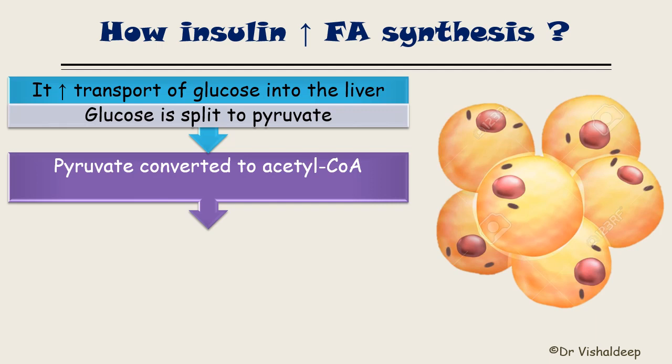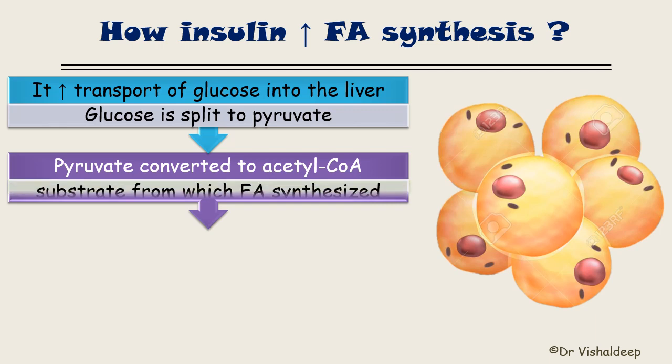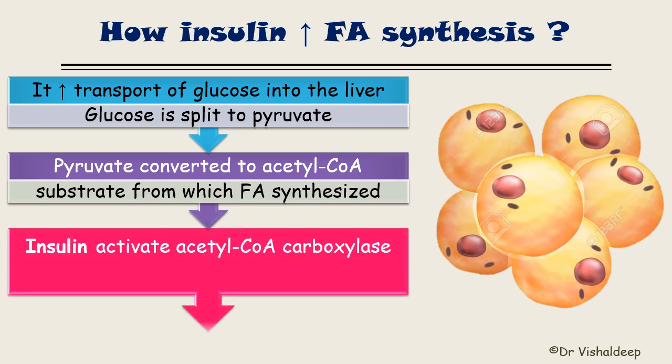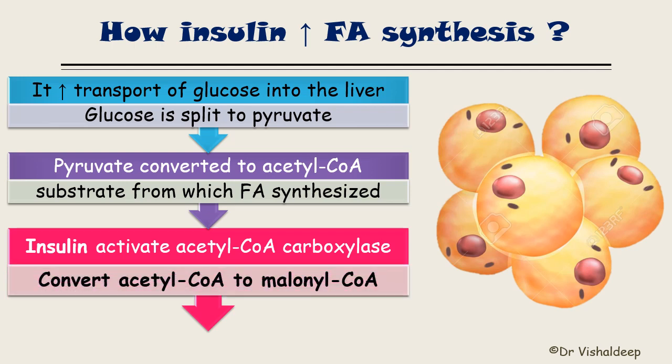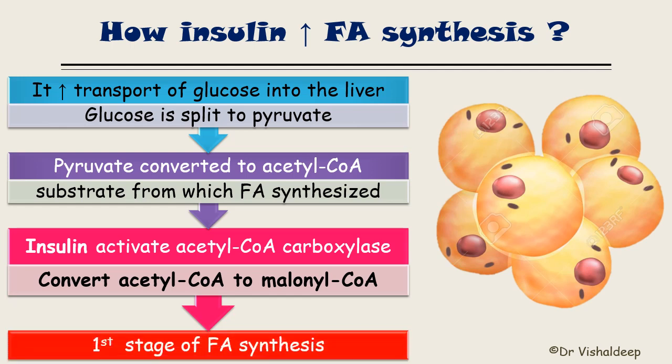This pyruvate is then converted into acetyl CoA, the substrate from which fatty acid is synthesized. Insulin activates acetyl CoA carboxylase. By activating acetyl CoA carboxylase, insulin converts acetyl CoA into malonyl CoA. This step is the first step of fatty acid synthesis.